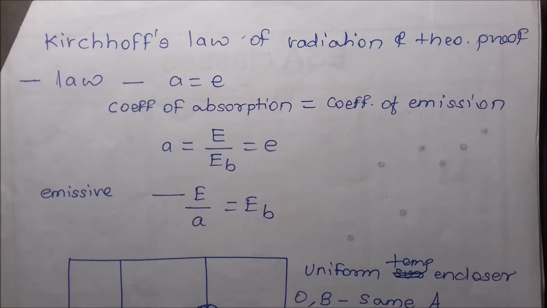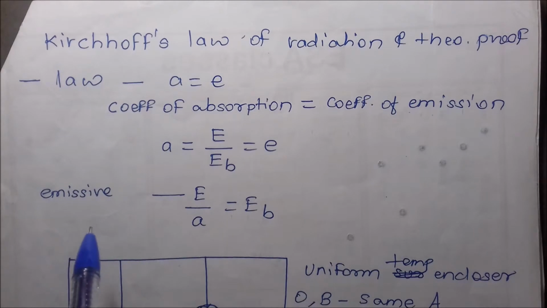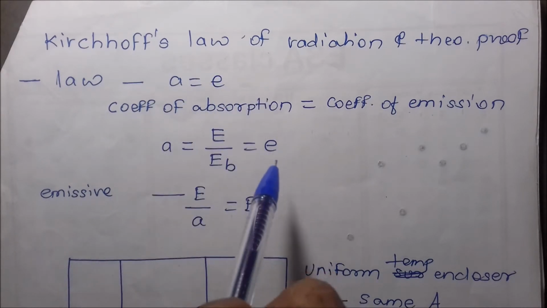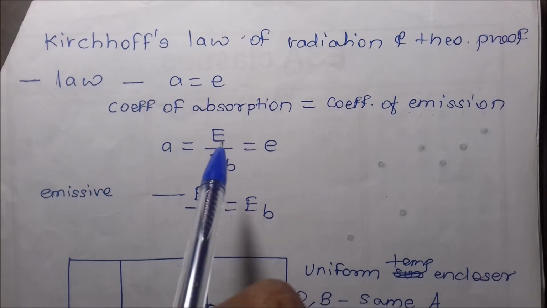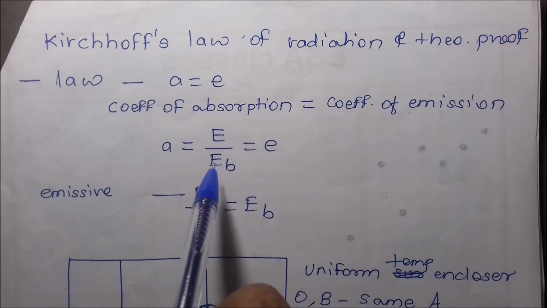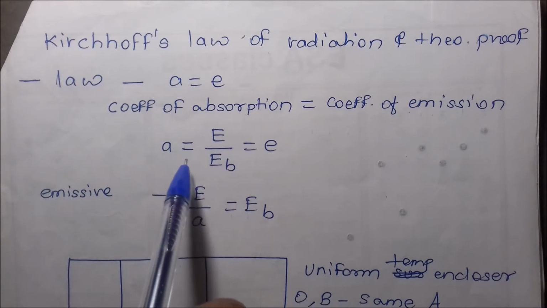Then Kirchhoff's law of radiation. Kirchhoff's law of radiation says the coefficient of absorption is equal to the coefficient of emission. The coefficient of emission is E upon EB, the energy emitted by a normal body per unit area per unit time, divided by the energy emitted by a black body per unit area per unit time. This we can write like this: E upon A is equal to EB.